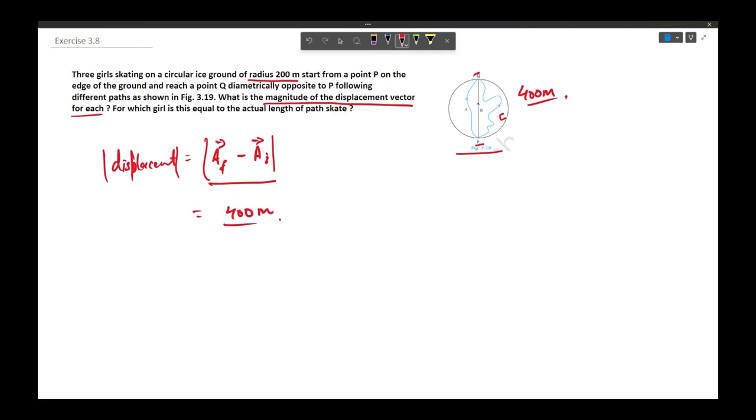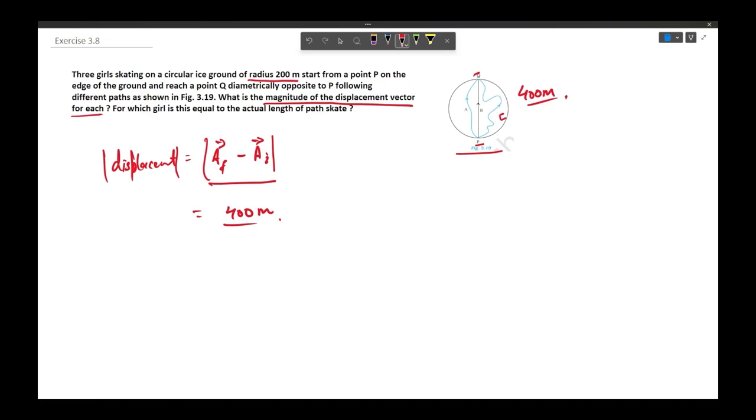Now the second question is, for which girl is the displacement equal to the actual length of the path skated? Since displacement is the least distance between the initial and final points, in this case we see that girl B has moved straight from P to Q, whereas A and C have followed curved paths.